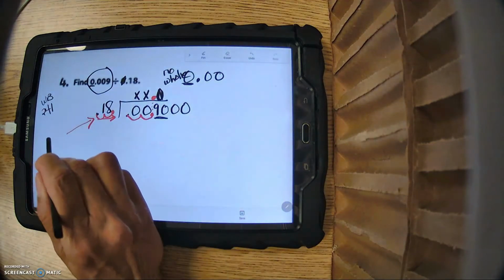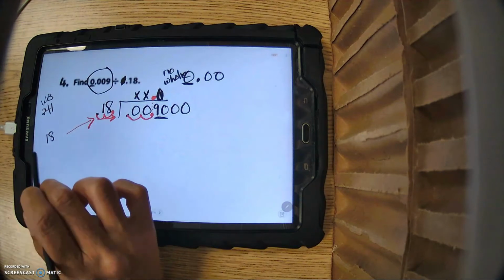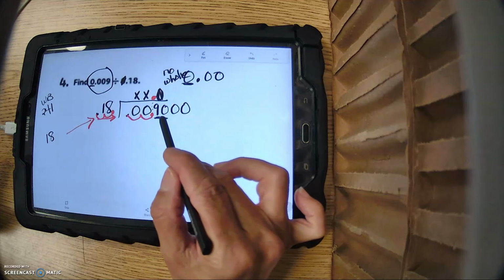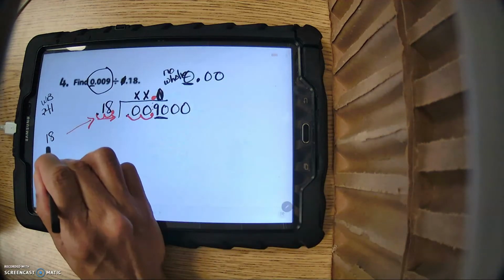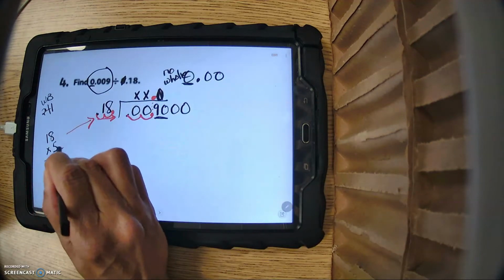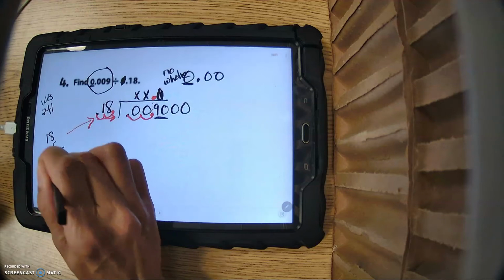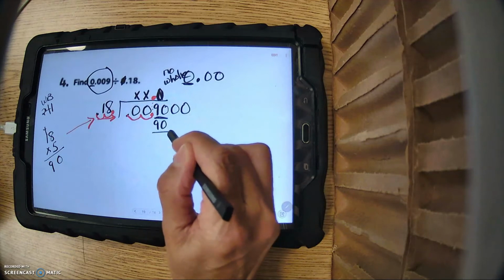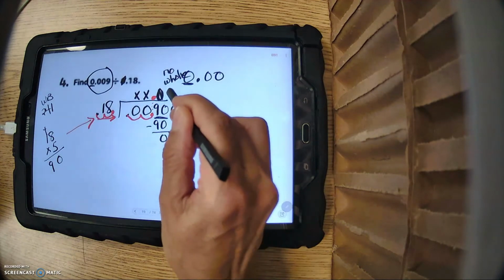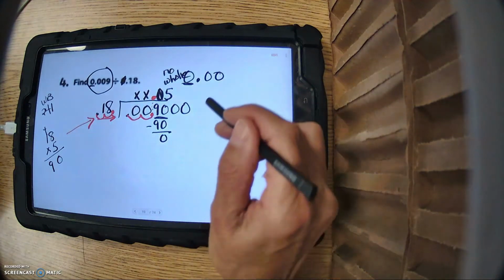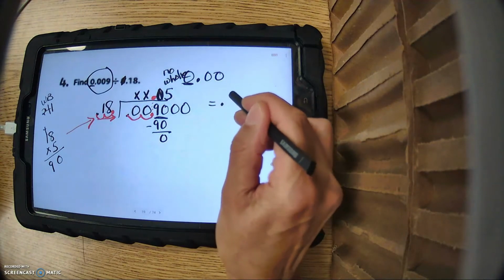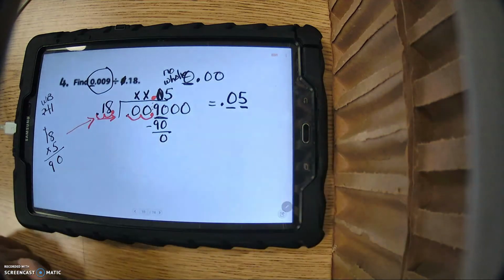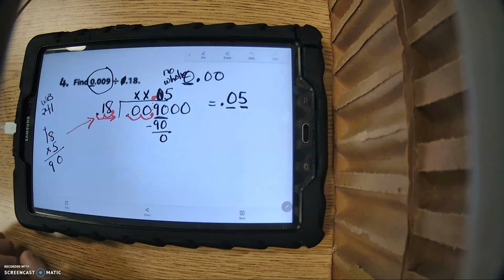All right. Now, I know that 20 times 5 is 100. So this is pretty close to 20, and this is pretty close to 100. Let's try it. So let's try 5. Maybe I get lucky. 8 times 5, carry the 4. Look at that. It worked out. It's 90. So when I subtract, I get 0. So the 5 goes here. So the answer is 5 hundredths. Remember, this is hundredths. And that's our answer.